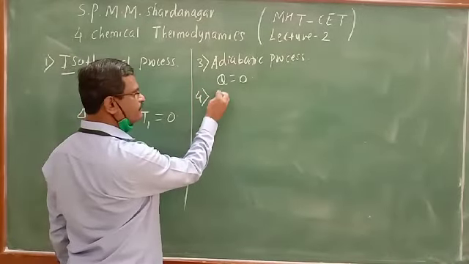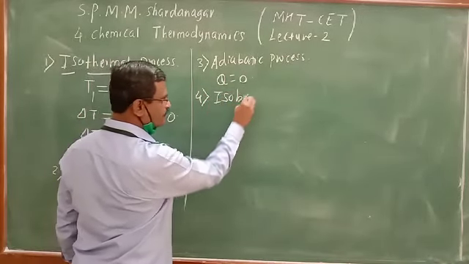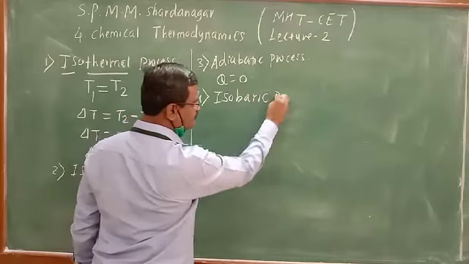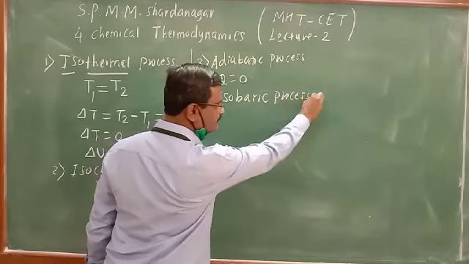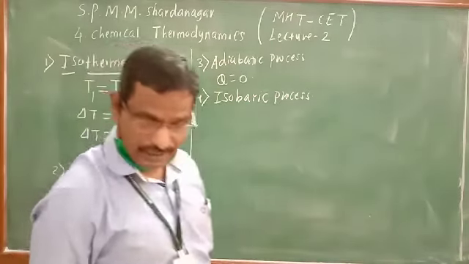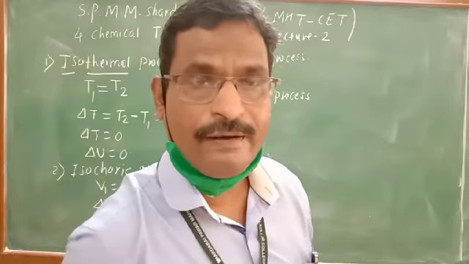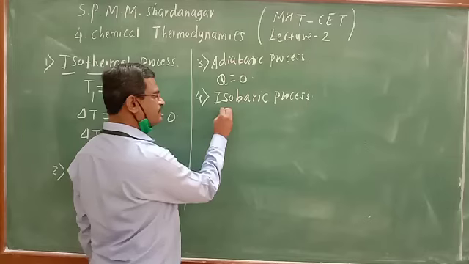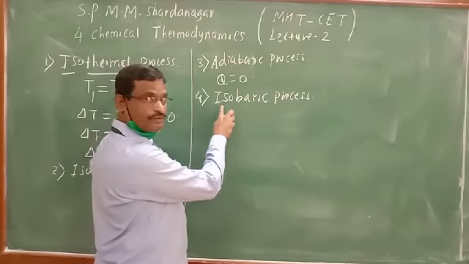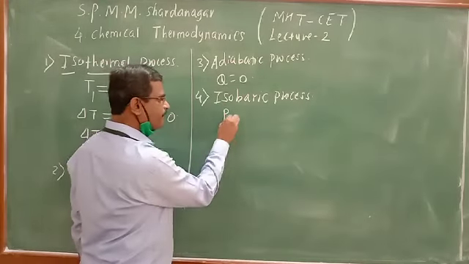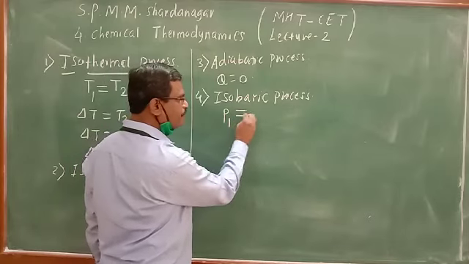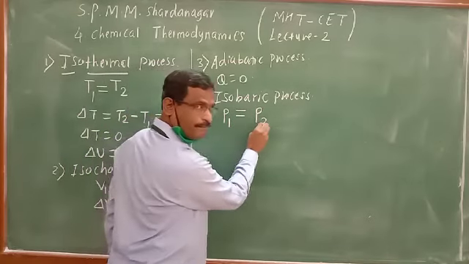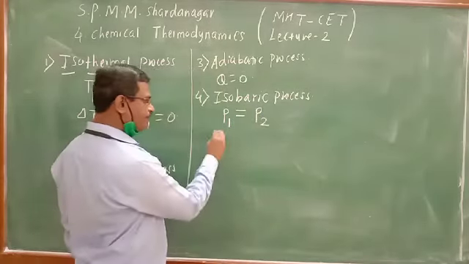Fourth process is the isobaric process. This is the process which is carried out at constant pressure. The processes carried out at constant pressure are known as isobaric processes. Therefore, the pressure in the initial state of the system, P1, is equal to the pressure in the final state of the system, P2.